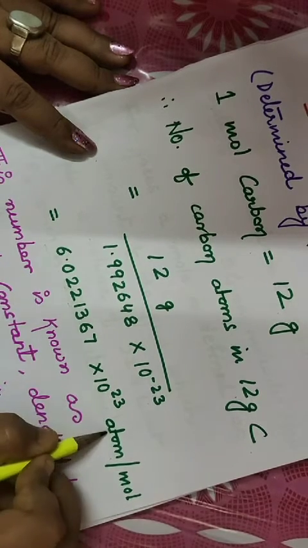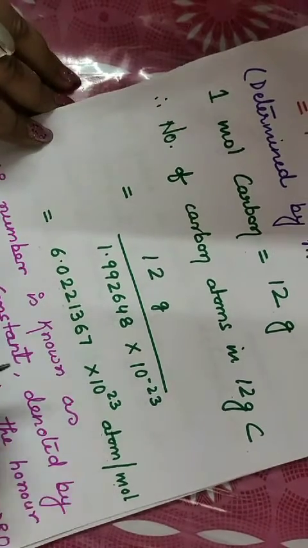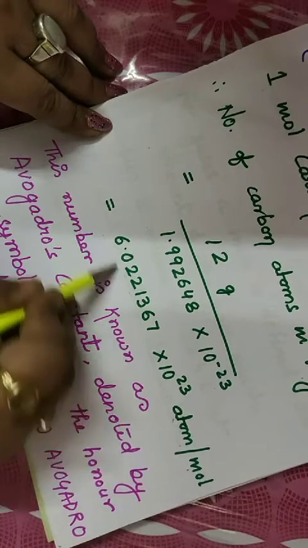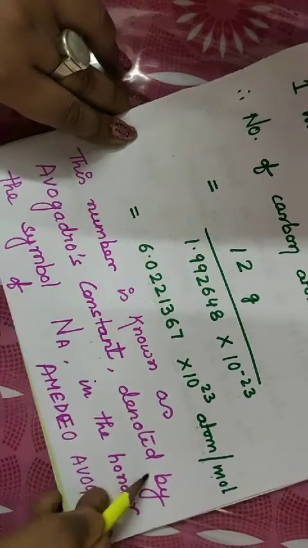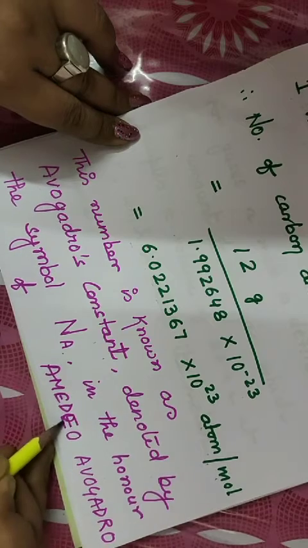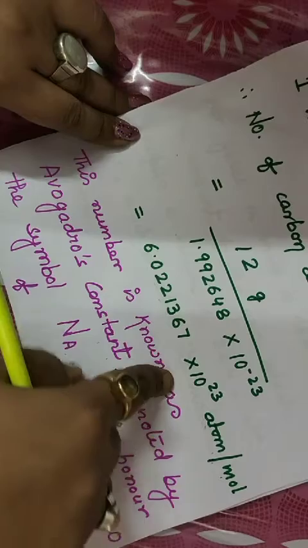These atoms are present in 1 mole of any substance. This number is known as Avogadro's constant, and it is denoted by the symbol Na in honor of the scientist Amedeo Avogadro. Children, let me tell you, he has not discovered this number.